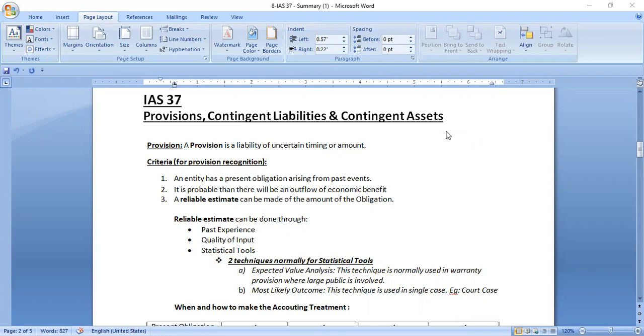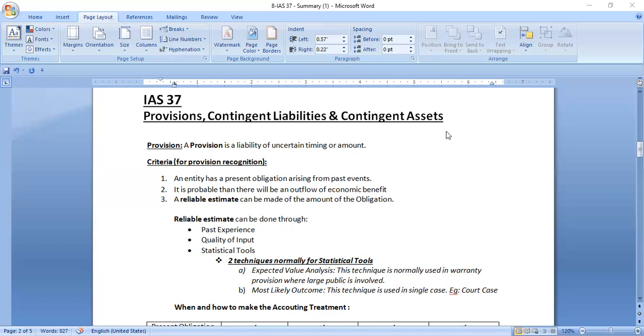So can you spot the differences between a liability and a provision? A liability is an obligation with certain timing and amount, at what time the entity will have to pay a certain amount, and at which amount. In the case of a liability, it is certain, but in the case of a provision, it is uncertain at which time the entity has to pay or at which amount.